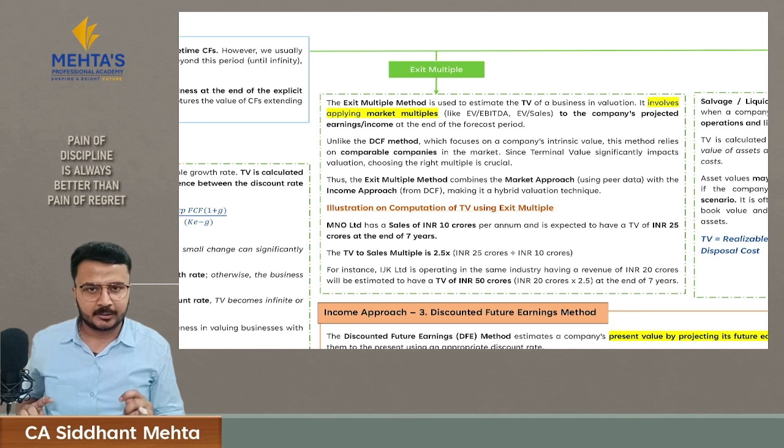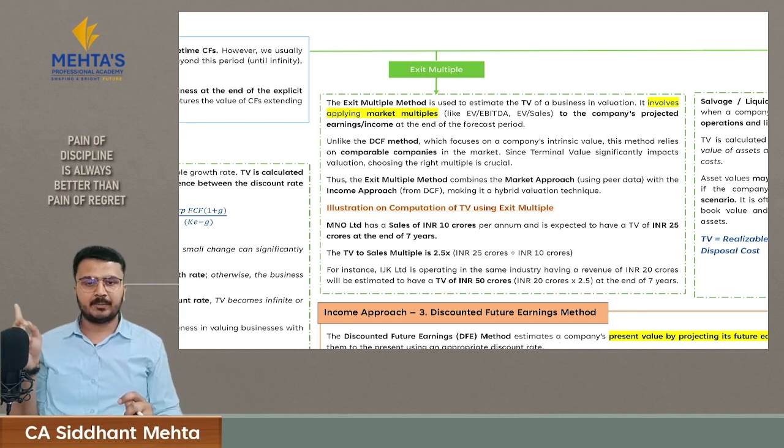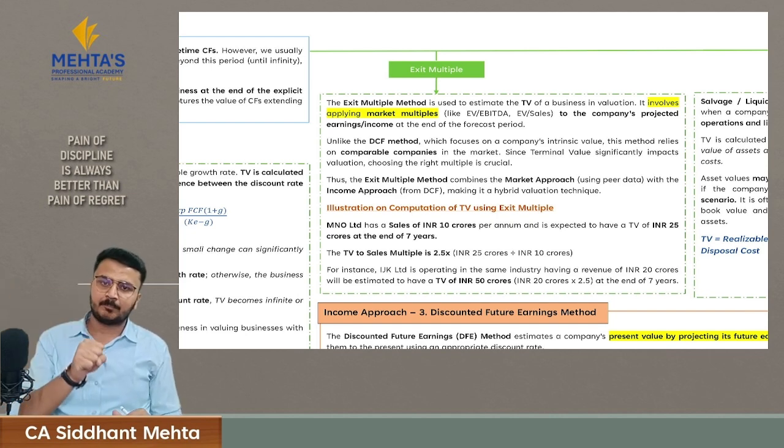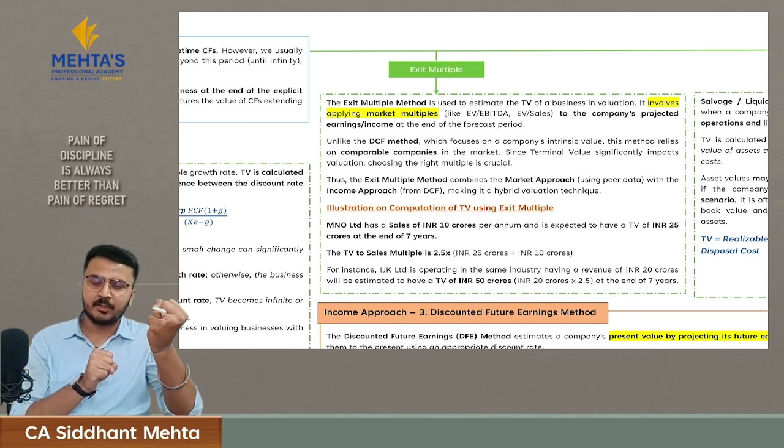Then the second method is exit multiple. Here you calculate terminal value based upon your comparable company. First you will check your comparable company, and you will see what terminal value they are charging. Then with that you will determine the multiple, and from that multiple you will derive your terminal value.